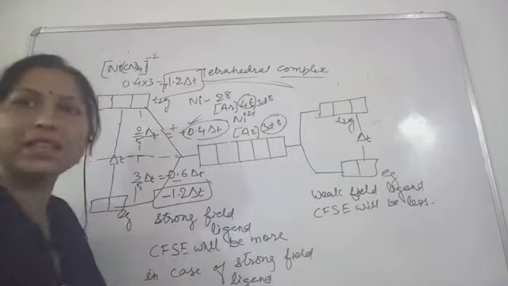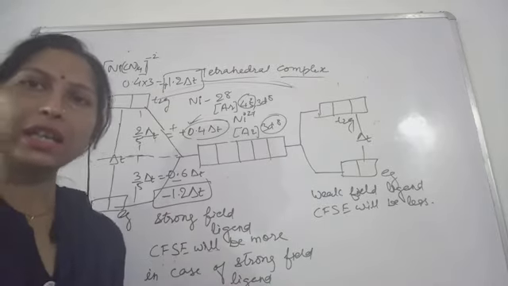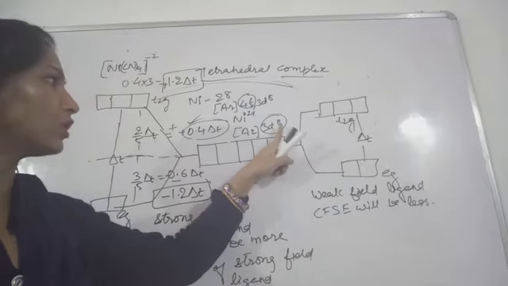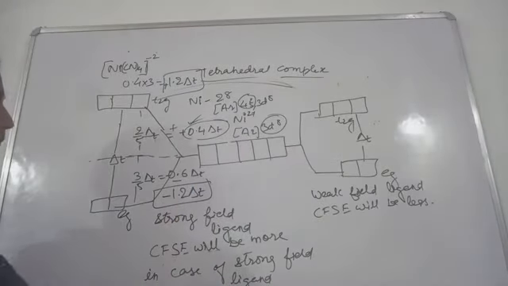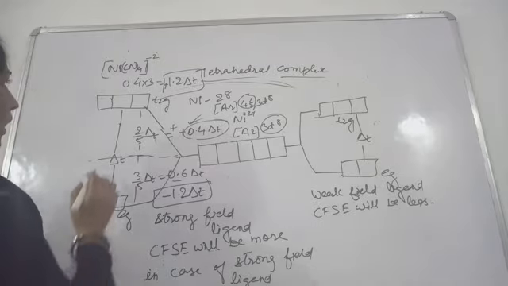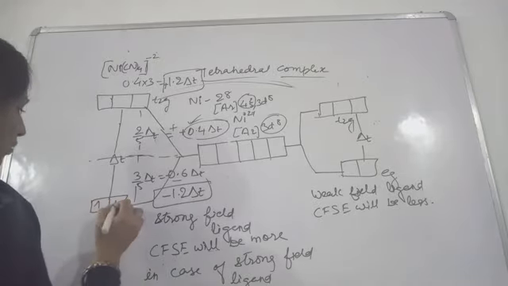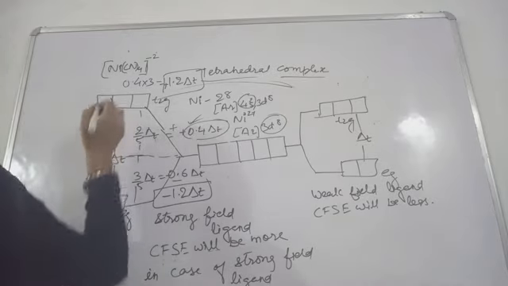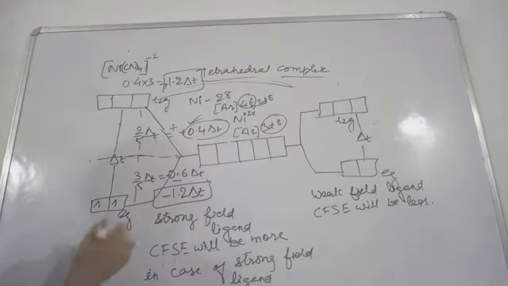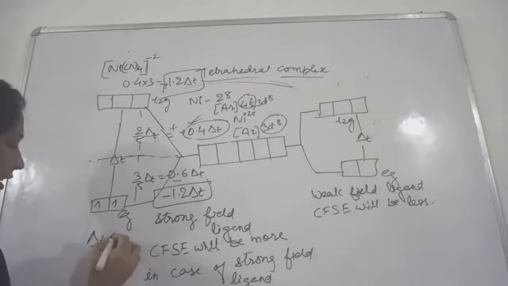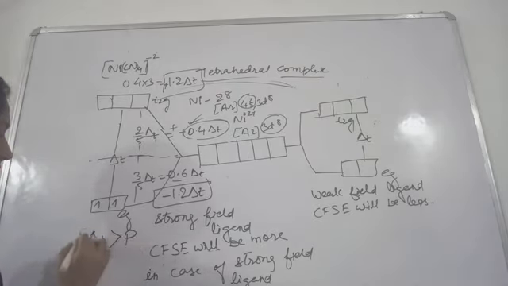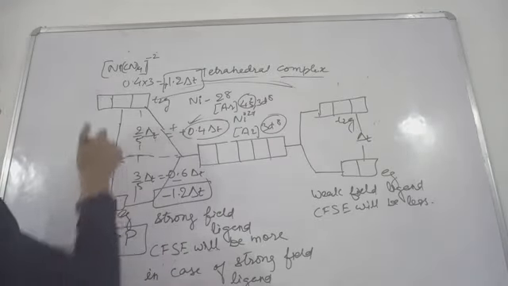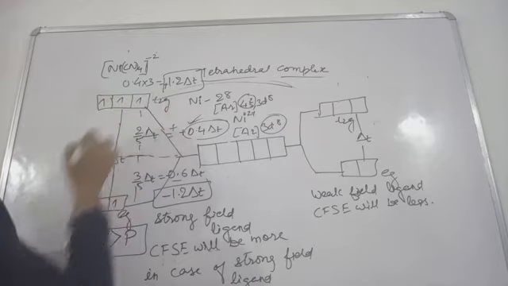So we are actually concerned only about the arrangement of the d orbital electrons. These 8 electrons we are going to arrange. So see here, 1, 2. Then the pairing will not take place. Here also the delta T will be more than the pairing energy. So in this case the pairing cannot take place. First the electrons will come and occupy these positions like that.